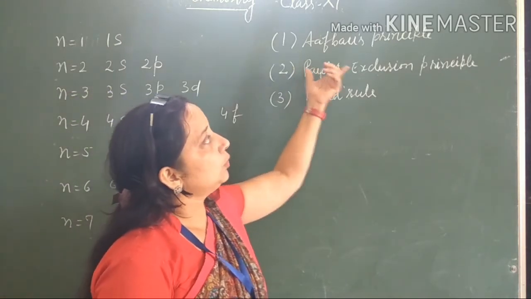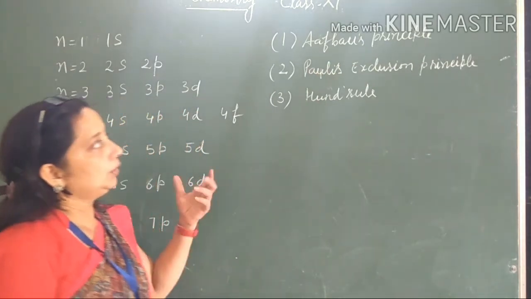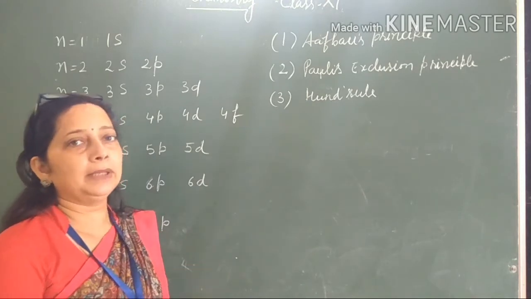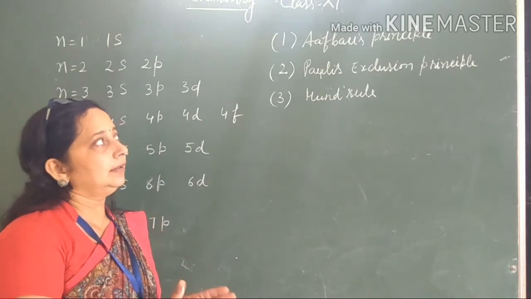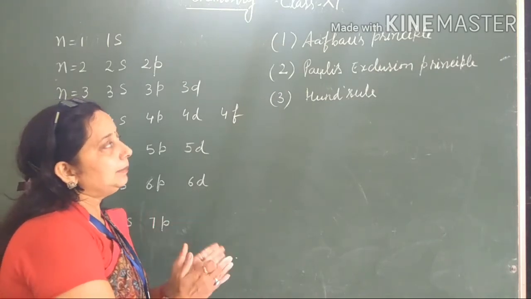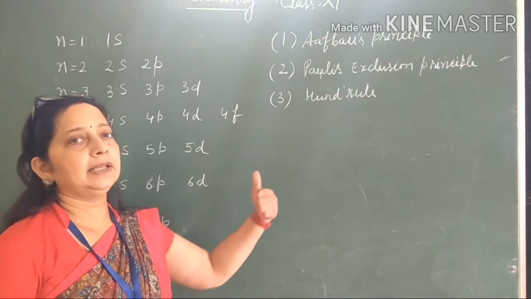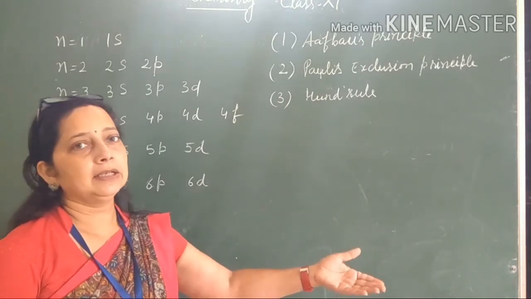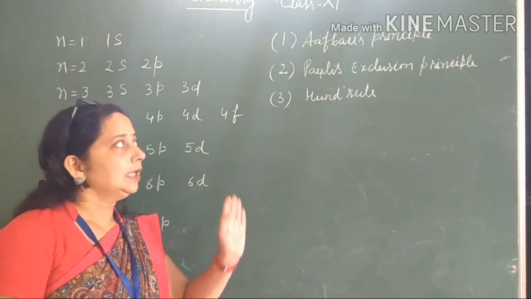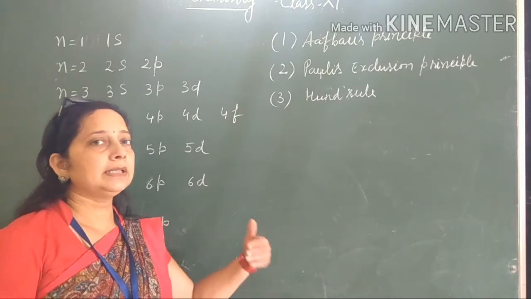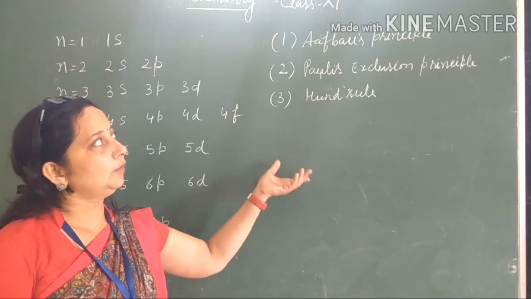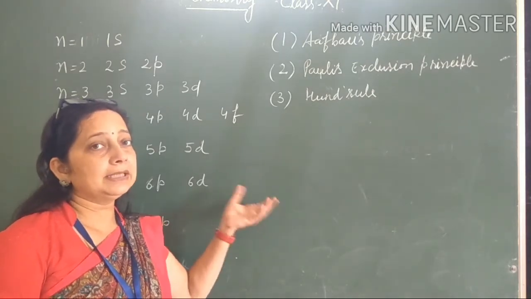First, Aufbau's principle. According to Aufbau's principle, electrons are added in various orbitals according to their increasing energies. It means electrons start to fill from the lowest energy orbital and then fill higher energy orbitals. Where does the filling start? From the lowest energy level. The filling of electrons starts from orbitals having the lowest energy.